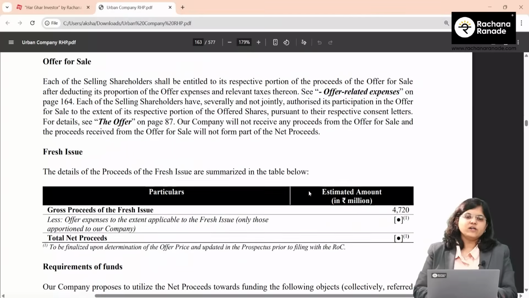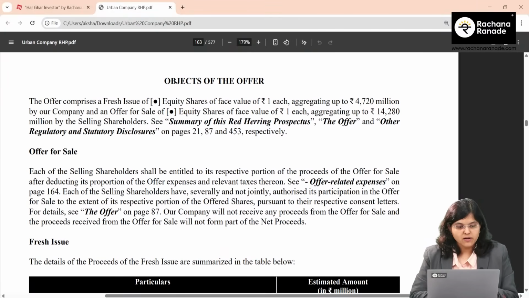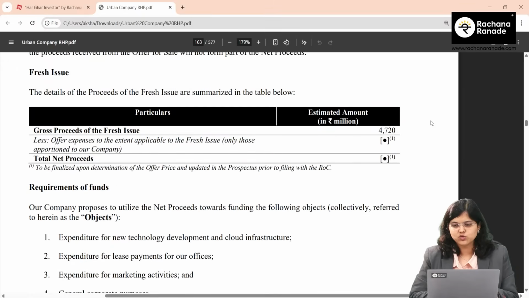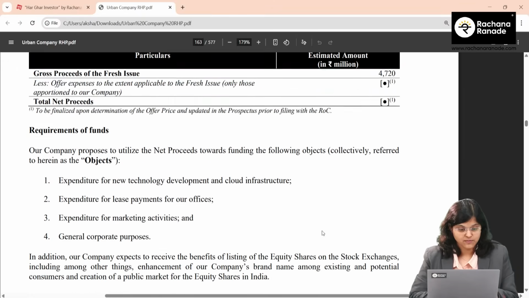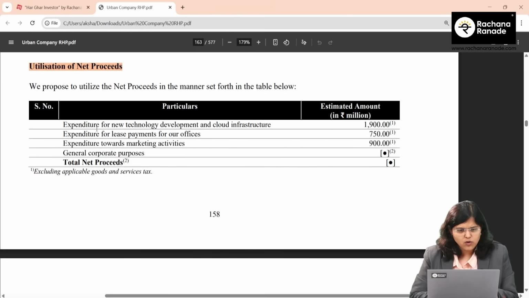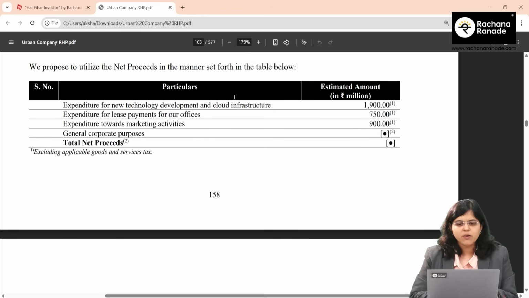Alright, now that we have understood the OFS part, and talked about the selling shareholders as well, let's understand the fresh issue. The fresh issue is 472 crore rupees. Now what are they going to use this money for? They have very clearly mentioned this in this table. New technology development and cloud infrastructure 190 crores, lease payment for their offices 75 crores, and expenditure towards marketing activities 90 crores.